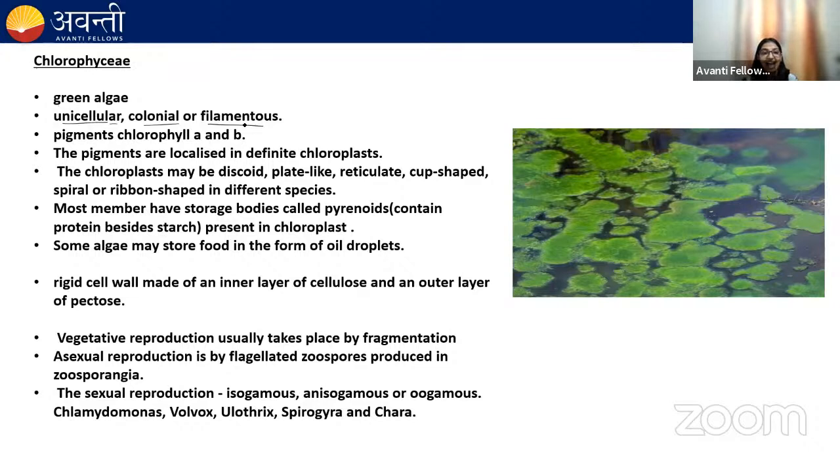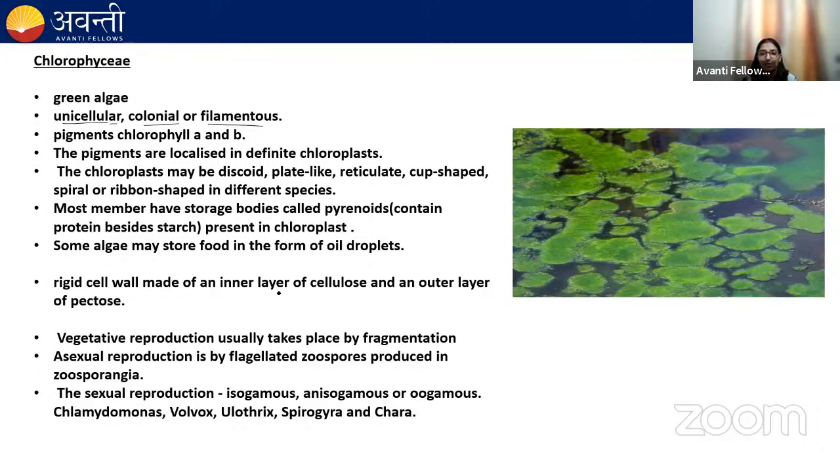The green algae have pigments like chlorophyll A and chlorophyll B. And chlorophyll helps in photosynthesis because it helps in the trapping of light energy. These pigments are present in chloroplast, and the shape or number of chloroplasts could be different. For example, there is 1 chloroplast in case of Chlamydomonas and the number can be like 20 to 40 in case of mesophyll cells. Their shape could be discoid, plate-like, reticulate. Reticulate means network, cup shape, spiral, or ribbon shape. You will observe these different shapes of chloroplasts in different species.